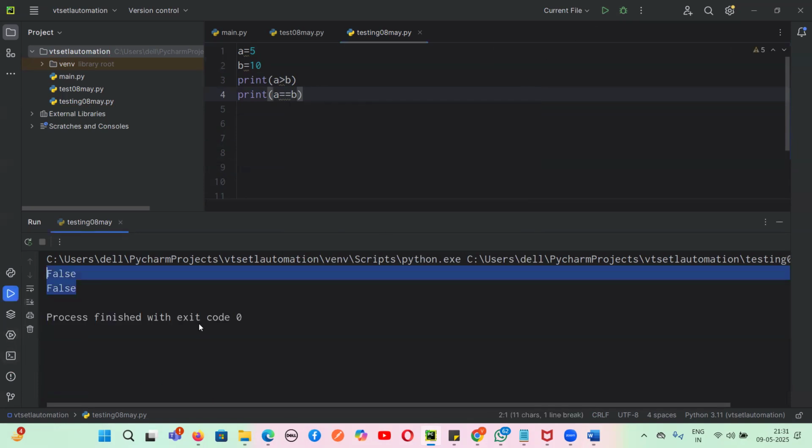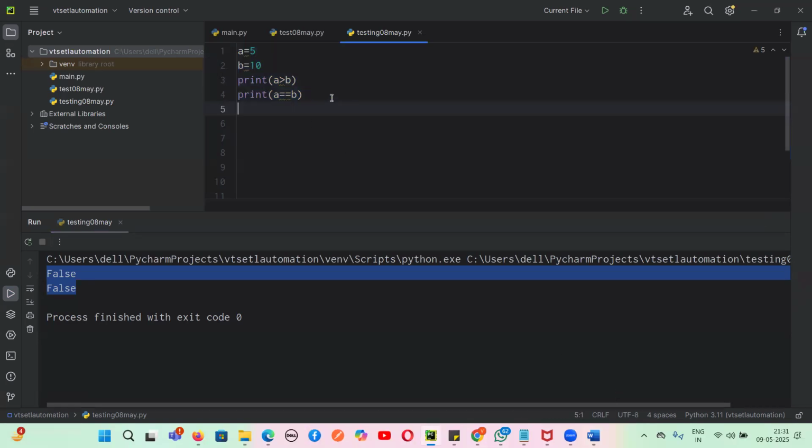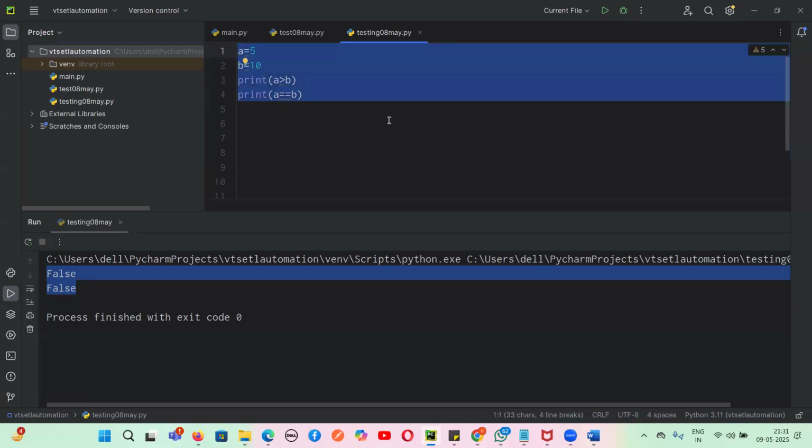Yes or no, guys? So we can use less than, less than equal to, greater than equal to, or equal to. All these are nothing but relational operators. So we should know the relational operators. That is why I have taken this example. Any doubt here? Are you clear? Yes or no?